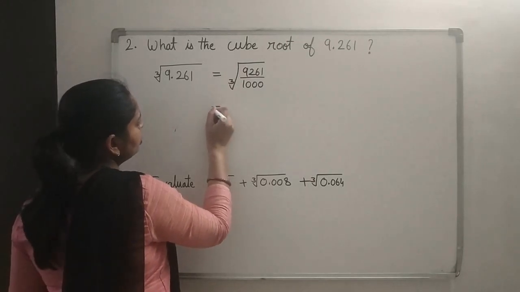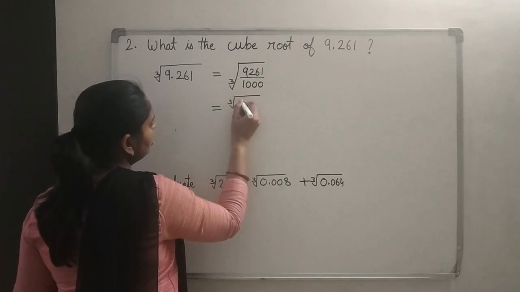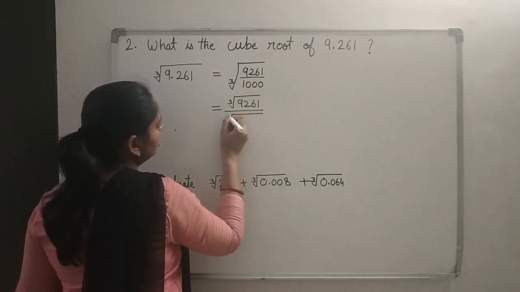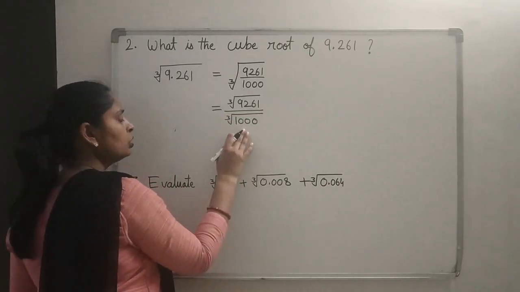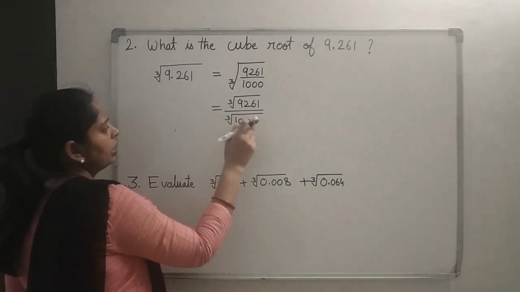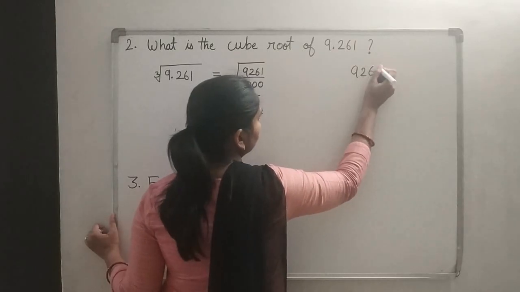And you know, cube root for a rational number is cube root for the numerator and cube root of the denominator. And you know the cube root for 1000 is 10, because we know 10 cube is 1000 only. 9261 we have to find. So 9261.